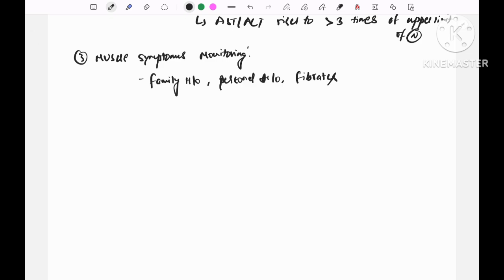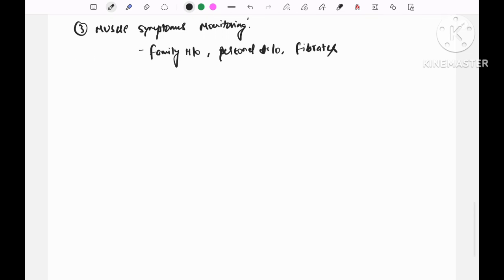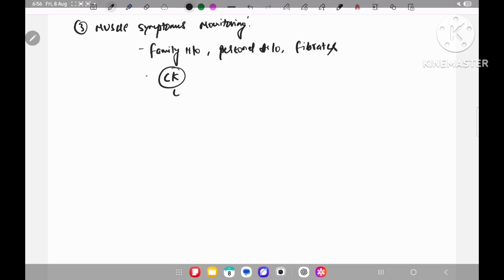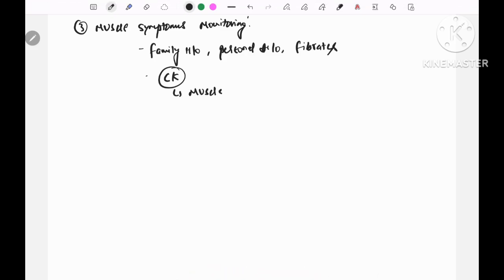If the patient does not have these conditions, we do not do muscle monitoring before starting statin therapy, and during therapy there is no need to monitor CK. But if the patient complains of symptoms like muscle weakness, we check creatine kinase, and if its value is more than 10 times the upper limit, then we stop the therapy.